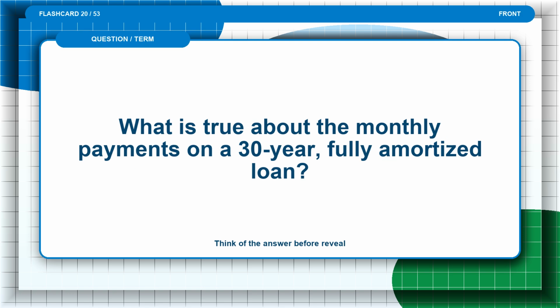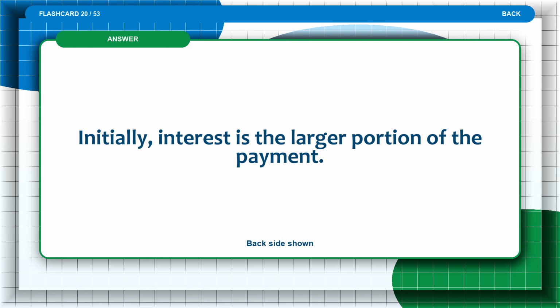Flashcard 20. What is true about the monthly payments on a 30-year fully amortized loan? Think of the answer before the reveal. The answer is: initially, interest is the larger portion of the payment.